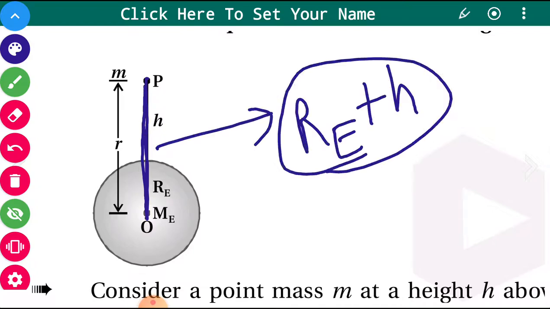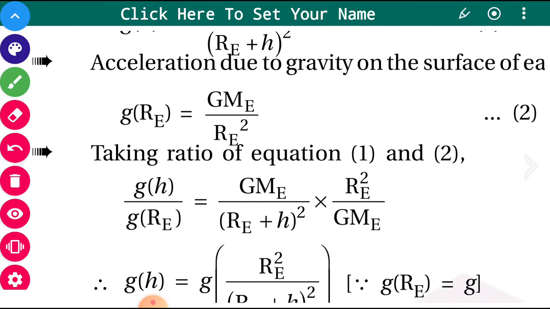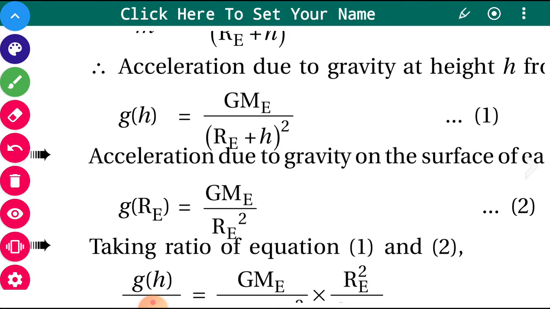So instead of r we shall write Re plus h. Our equation will become: gravitational acceleration at height h is G Me upon (Re plus h) the whole square. And as you know, gravitational acceleration on the surface of the earth, g, is G Me upon Re square.